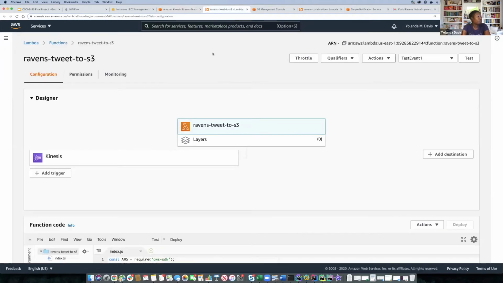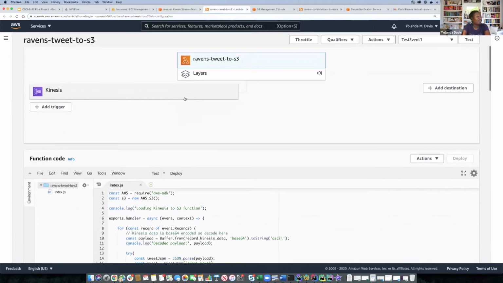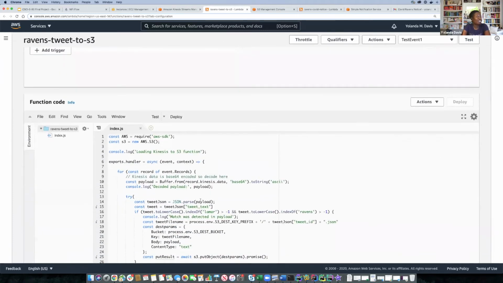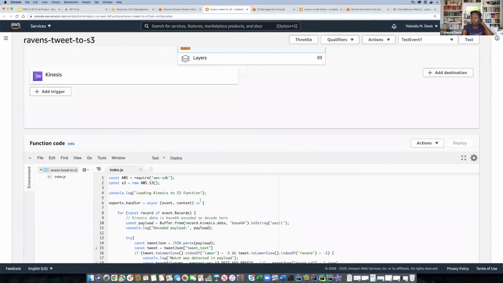So remember, the first lambda that we have is the one that looks at those tweets to see whether or not they have any information on Lamar Jackson, and if so, we want to save those tweets to S3.